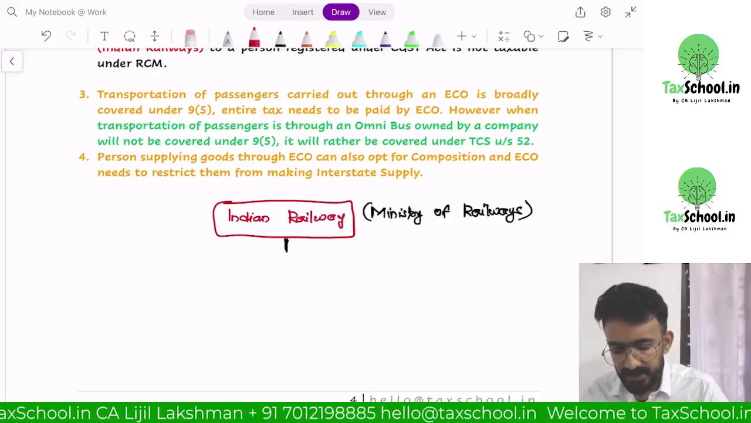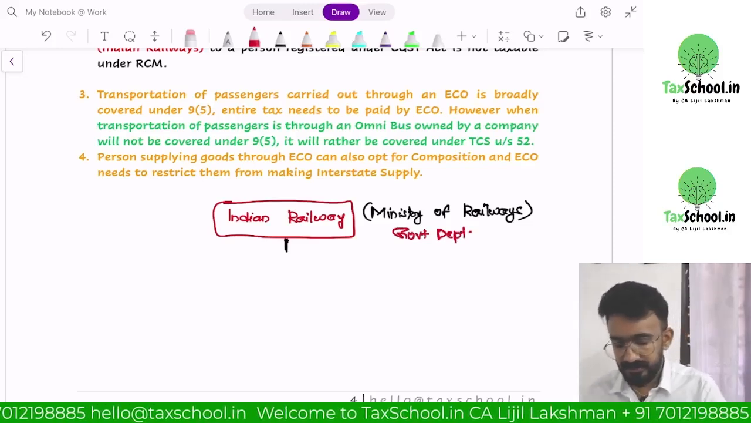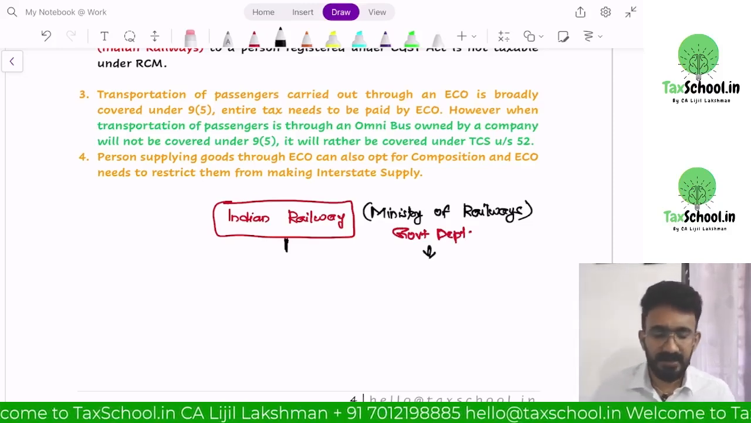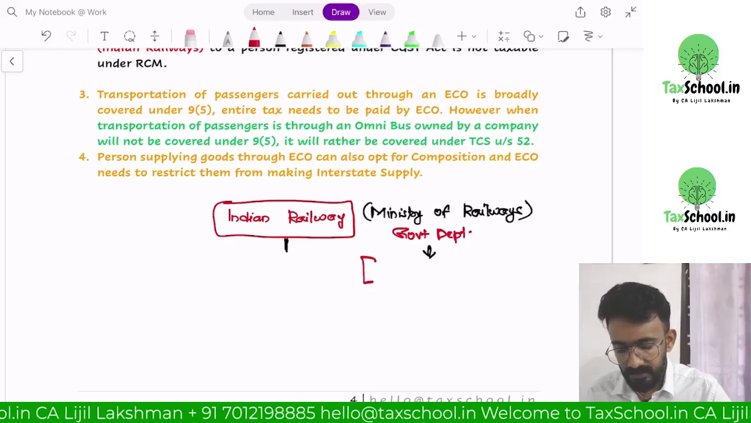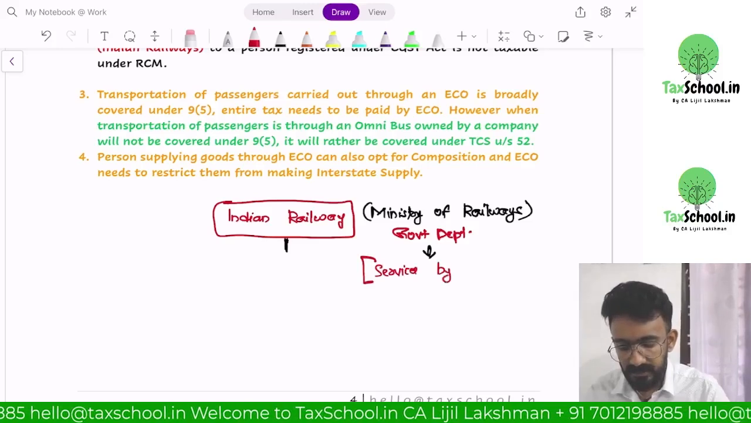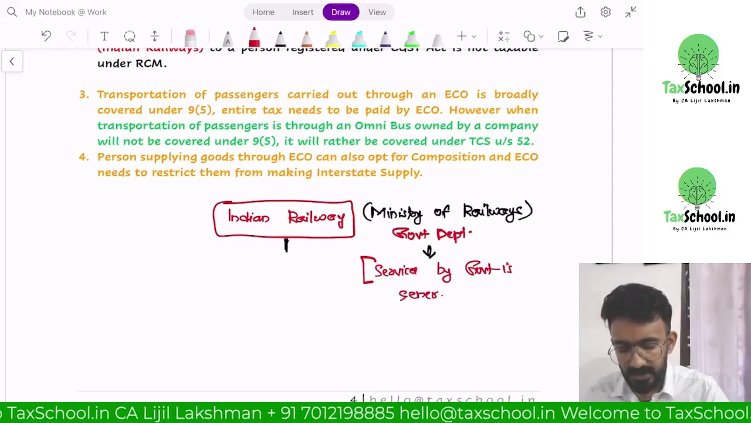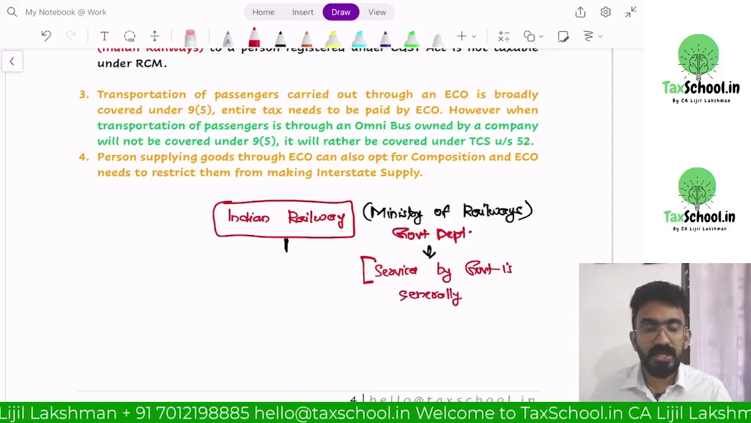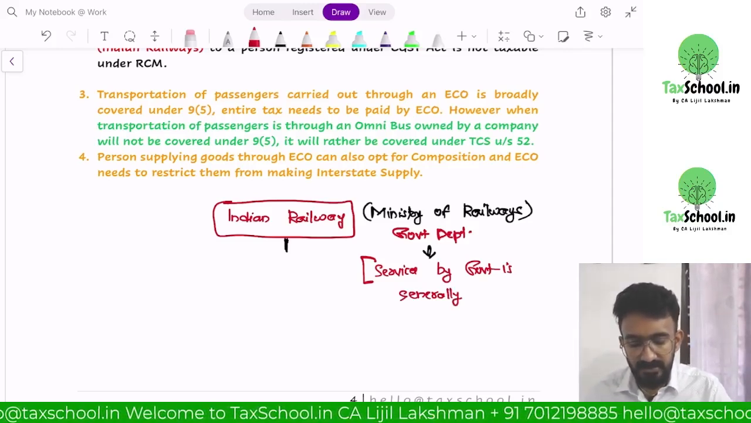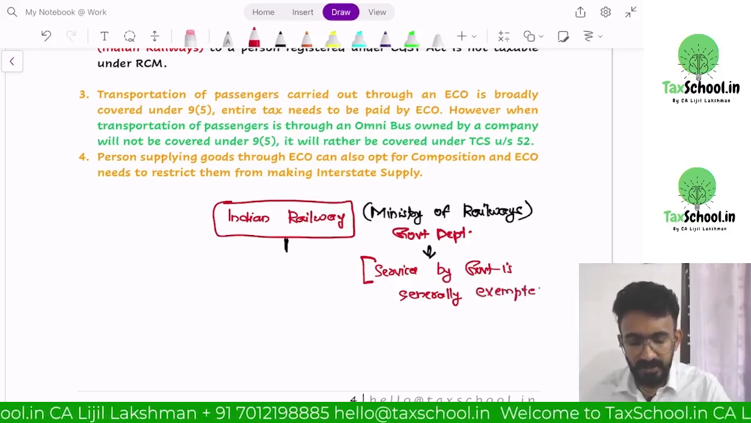Isn't this a government department? Yes. When government department provides services, this is generally taxable. Services by government is generally taxable or exempted. It is generally taxable only if the recipient is a business entity. Now, the services by government is generally exempted if it is provided to public, right? We can put it like this.